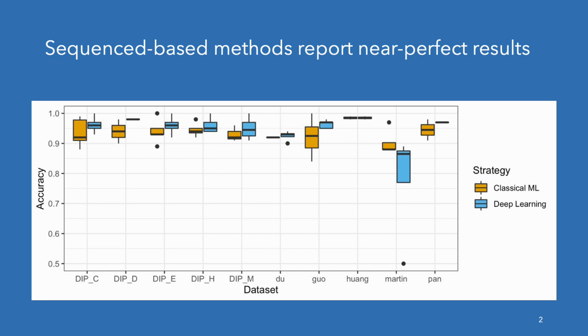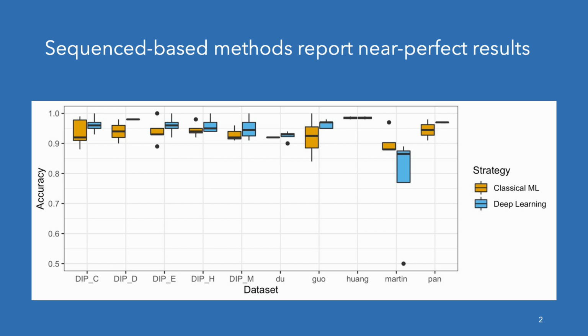While looking at the literature, we found that PPI prediction methods often use only sequence information as input. However, these sequence-based methods report near-perfect results on commonly used datasets, regardless of whether they applied classical machine learning or deep learning. However, few of the methods have source code available and are reproducible, and for the rest, it has not yet been examined systematically whether and how such results are even possible.